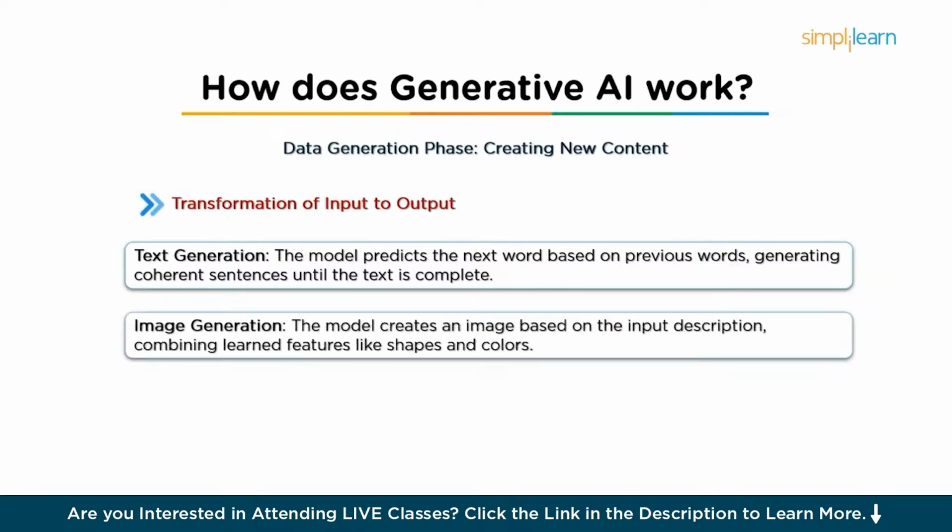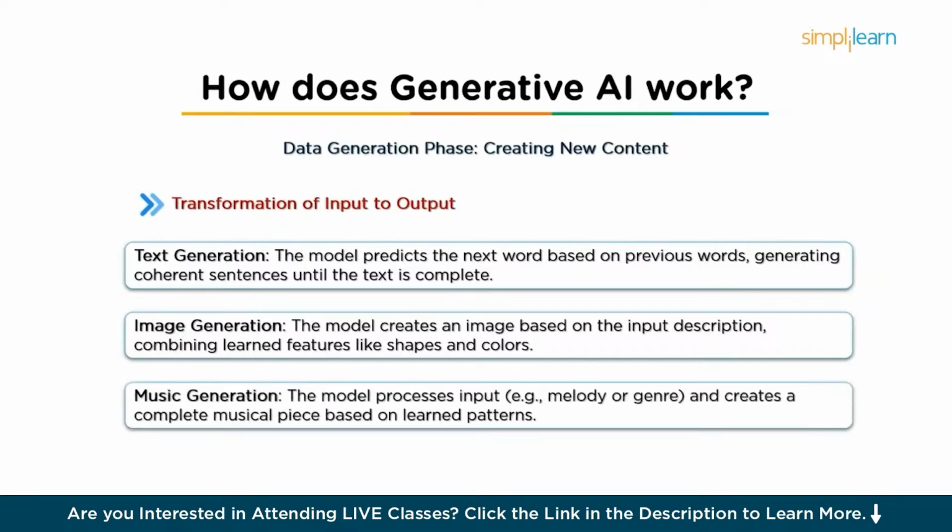And then for image generation, if the input is a description, the AI will generate an image that fits that description. The generator uses what it has learned about textures, shapes, colors, and other image features from the training data. For example, if the description was "a cat wearing a top hat," the AI would combine the learned features of cats and hats to create an image that matches the description. Then for music generation, the model processes the given input, such as a short melody or a genre specification, and uses patterns learned from training on music data to create a complete musical piece. It may follow certain patterns like rhythm, melody, and chord progression that are typical for that genre.